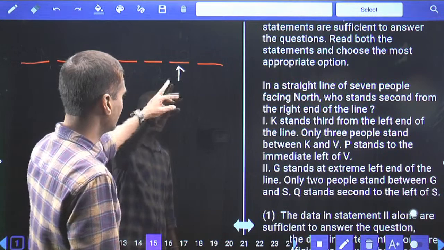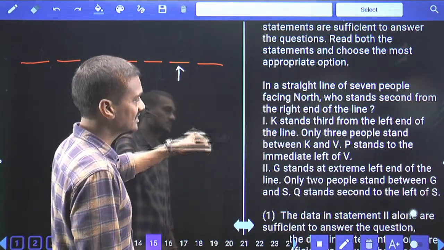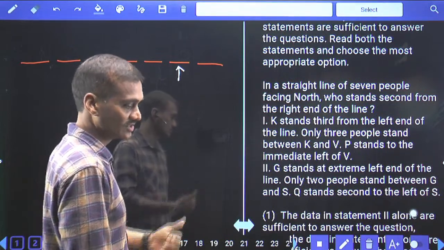Okay, the question should be represented like this, because now it is not possible for us to scroll this one for each and every statement. Read the question once again.